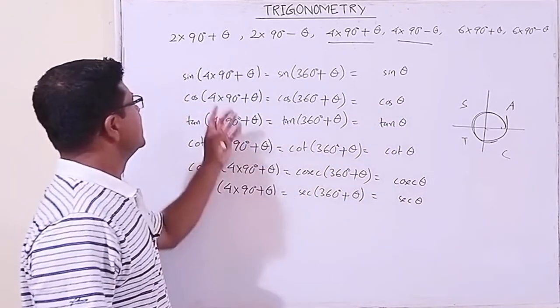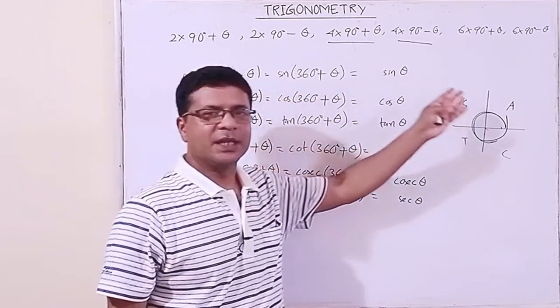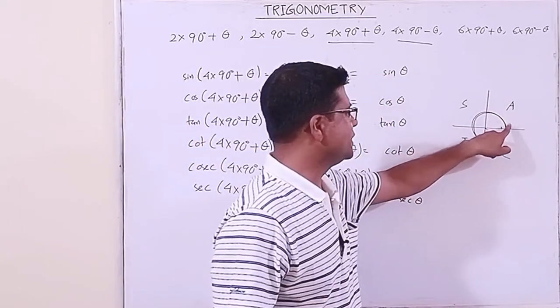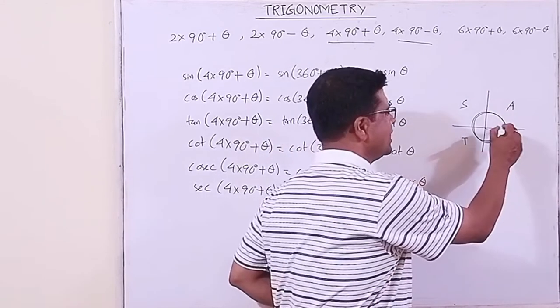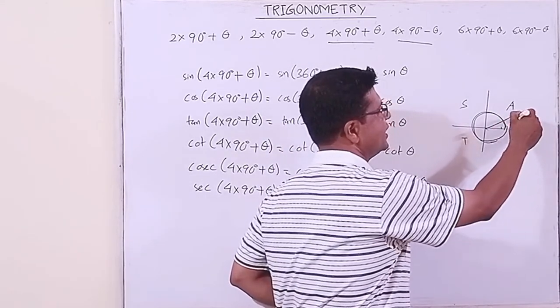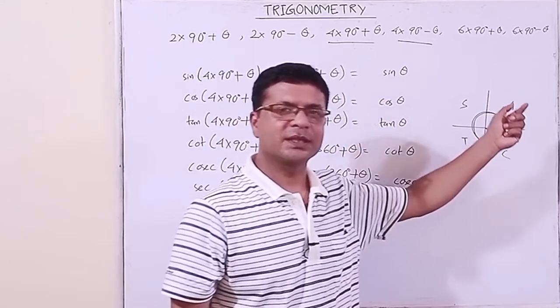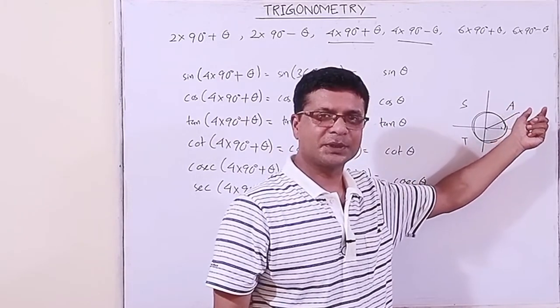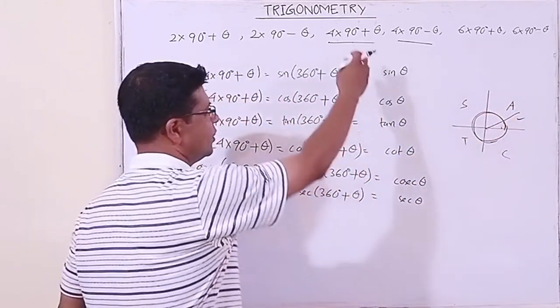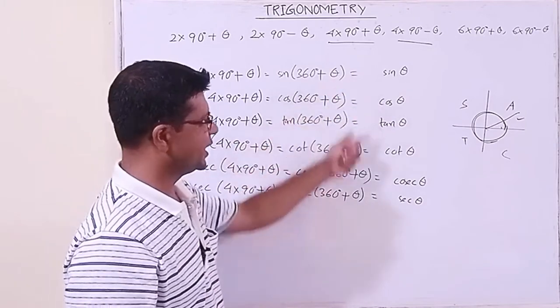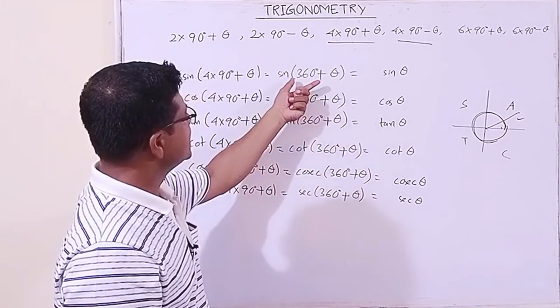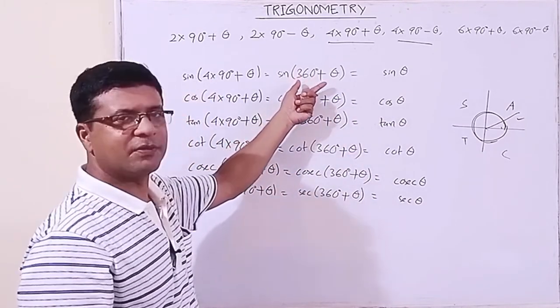A for all. All are positive. Nothing is negative here. So this format is very easy for us.